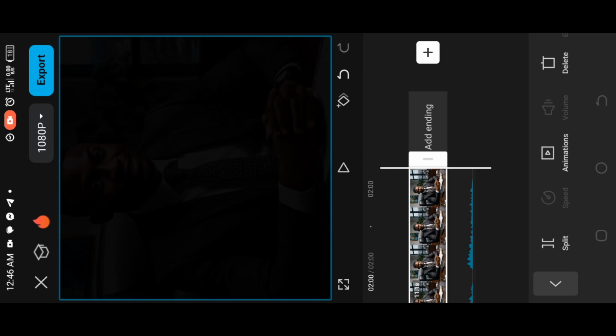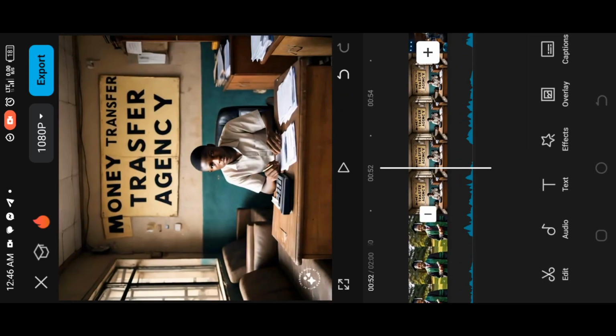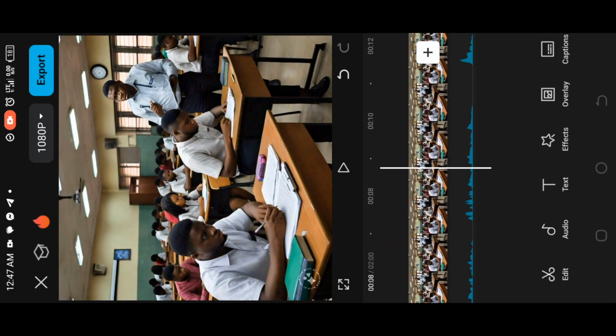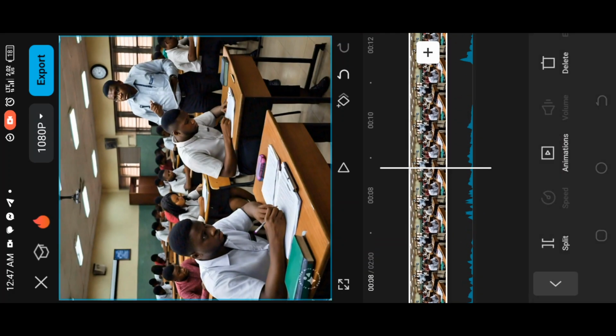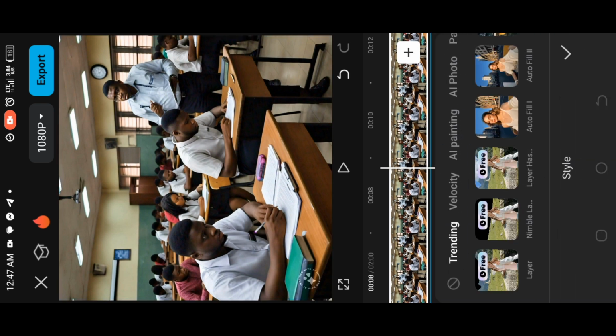So the next step is to apply the style. The style function is to make sure that you fit each and every social media platform, either Instagram and so on. So you click on the icon. This is the variety of options provided for you, but mostly I use the auto fill 1 icon.